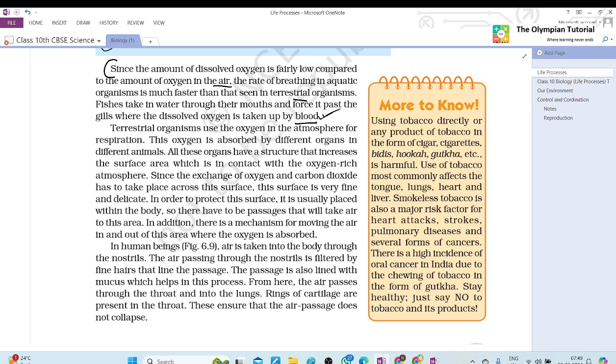In order to protect this surface, it is usually placed within the body, so there have to be passages that will take air to this area. In addition, there is a mechanism for moving the air in and out of this area where the oxygen is absorbed. Are you getting it? We already discussed this point. Should I repeat? No, ma'am, I understood.